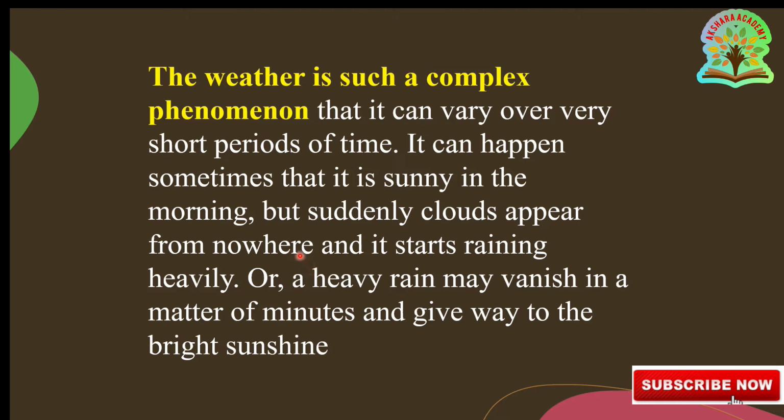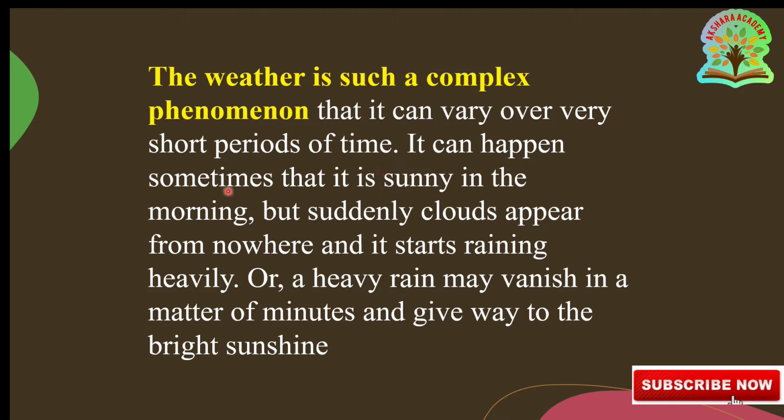Sometimes it is cloudy and sometimes it is sunny and sometimes heavy rain may vanish in a matter of minutes. Within a minute the weather is drastically changing. So that's why we say that weather is a complex phenomenon. Why? Because it is varying in short periods of time.